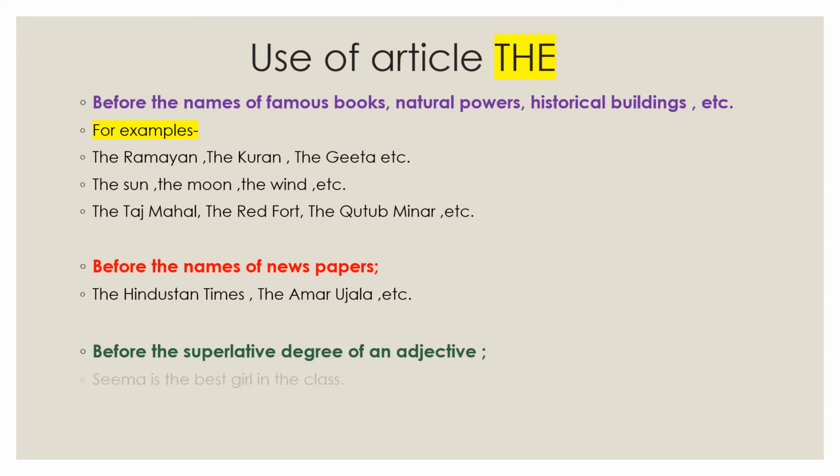Before the superlative degree of an adjective. Try to understand by this example. Seema is the best girl in the class. In this sentence, "the" is used before "best". Best is the superlative degree of good. He is the strongest boy in the class. Here, strongest is the superlative degree of strong, and "the" is used before it.